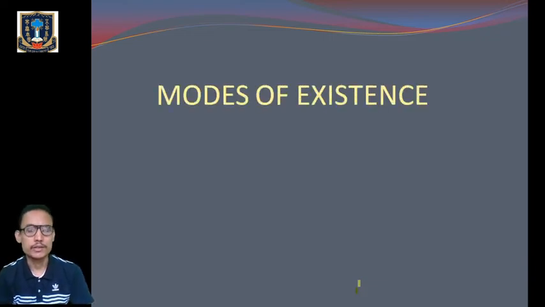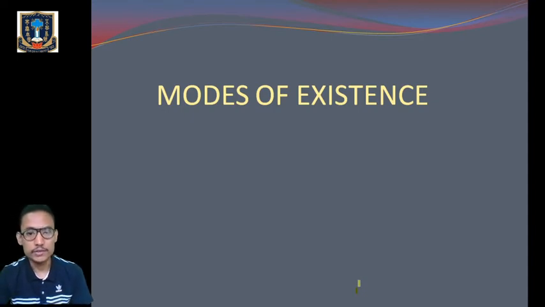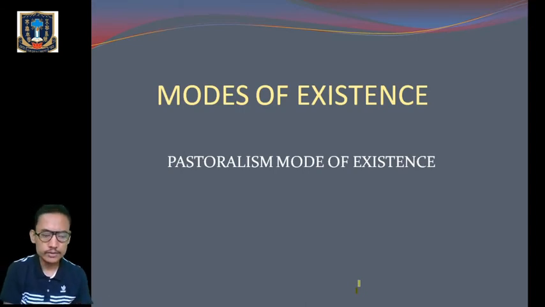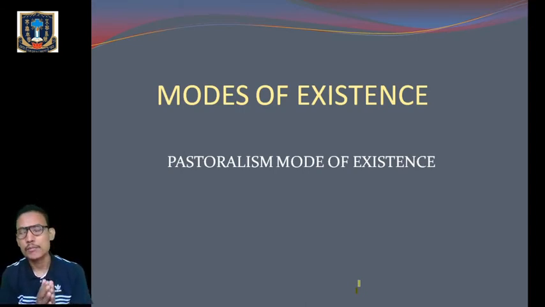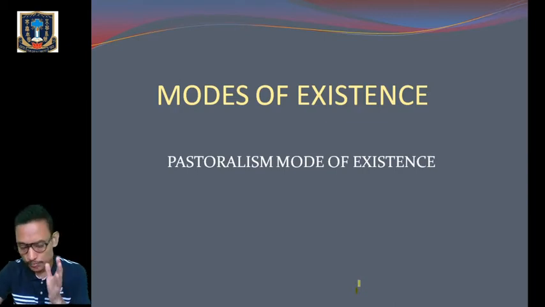We are dealing with the chapter modes of existence. In the last class we learned about hunting and gathering modes of existence. Today we are going to learn about a new mode, the pastoralism mode of existence. We have to learn each mode under the general features, the scale of catchment, social organization, ideology or idiom of man-nature relationship, access to resources, and ecological impact. Today we are going to begin the pastoralism mode of existence with its general features.